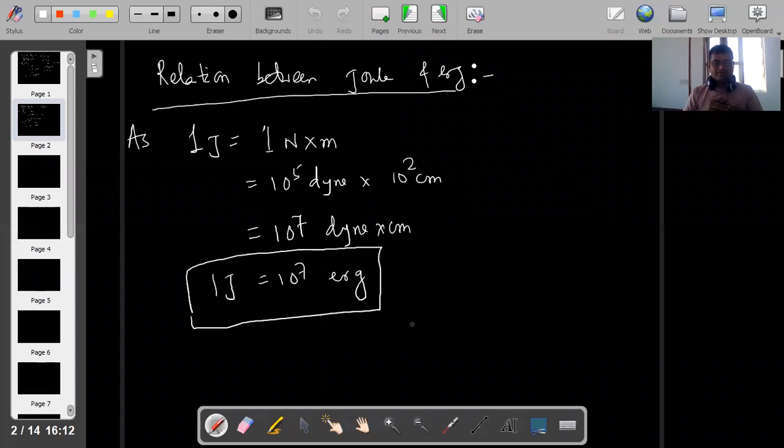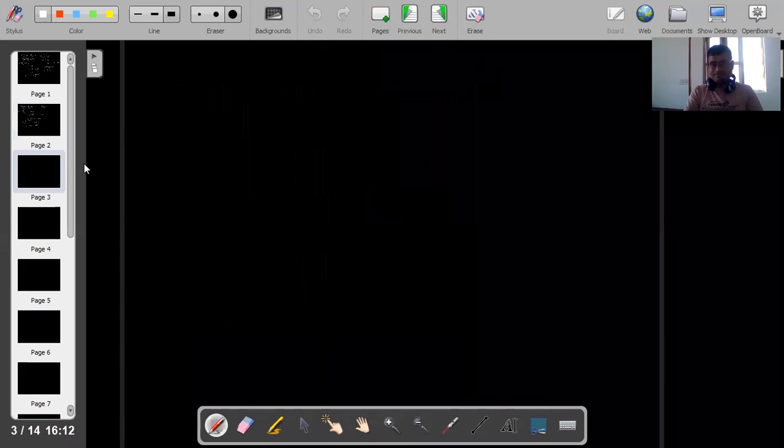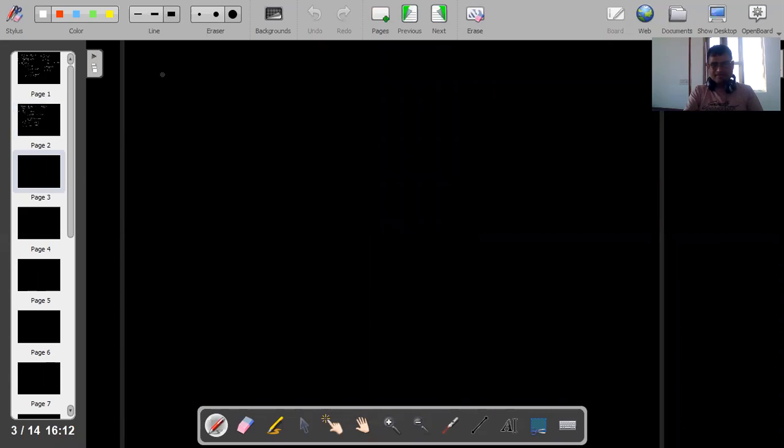Now I have to find out the gravitational unit of work. What is the gravitational unit of force in SI? Kilogram force, kgf or kg weight. Very good, kgf or kg weight.